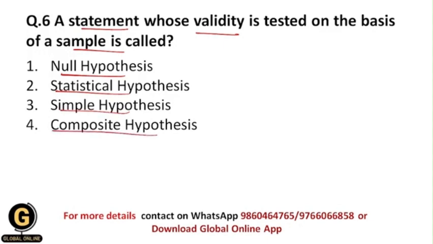As I have told you earlier, it is called the statistical hypothesis. So the statistical hypothesis is the statement whose validity is tested on the basis of a sample, okay? And that's why it is called the statistical hypothesis. I hope all of you understood exactly what is null hypothesis, then simple hypothesis and composite hypothesis.